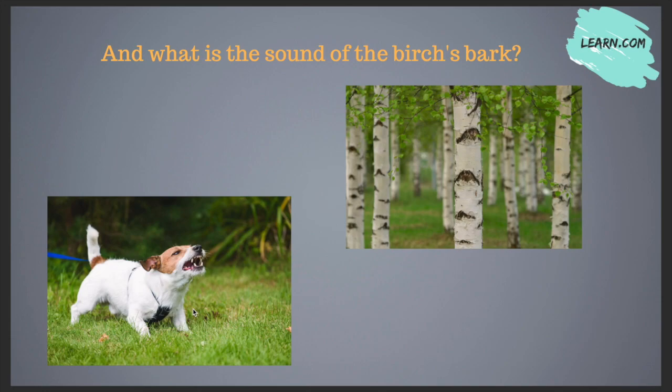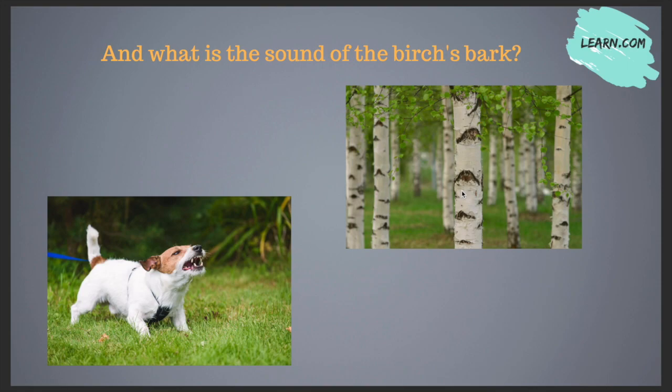And what is the sound of a bird's bark? Now bark again is used as a homographic word here. Barking, in context with the dog, is used when dogs produce a sound that is called barking. Dogs bark, but the birch tree, which the poet has mentioned, has an outer covering of the trunk that is also called the bark, the outer layer of the tree.